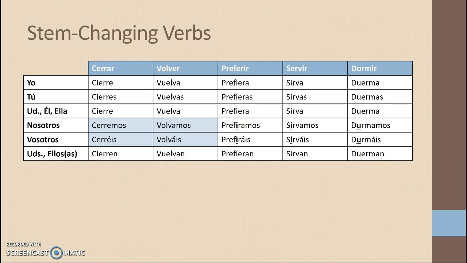It was UE inside the boot, but because it has the special nosotros, vosotros form, we get durmamos, durmáis, just a U. So stem changers are particular. You have to take your time and really identify what type of stem changer it is, how does it change, is it boot only, or is it an IR verb that also changes in nosotros, vosotros? So there's a lot of moving pieces to stem changers.